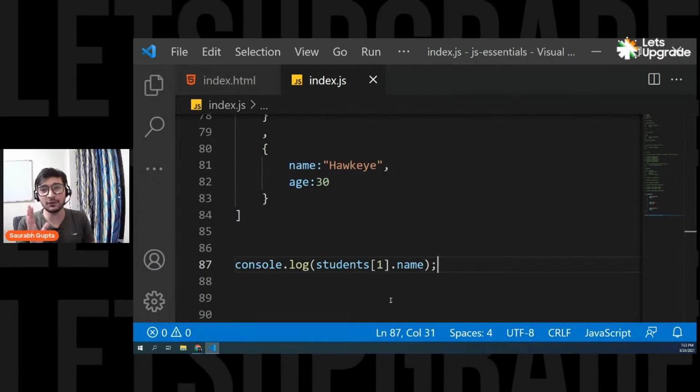Now try to think about it. If I tell you I want to manage data of 10 students, and I don't have the concept of arrays, I don't have the concept of objects, that means for each and everything you have to create variables. Now try to understand how complicated it will be if you handle everything in variables. You don't have arrays, so there is no place to store everything as a collection. You don't have objects. And if I tell you to store data of 10 students in only variables, you have to create a lot of variables. And there is no structuring. There is no proper placement. There is no way of using things again and again.